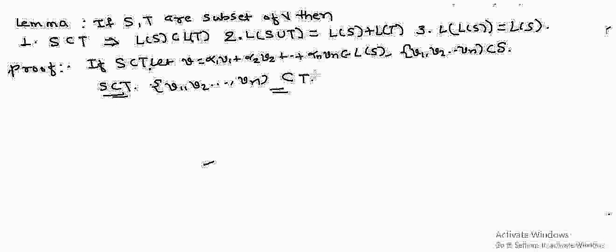If this is a subset of T also, this member v is a member of L of T. That is, every member of L of S is a member of L of T, and this shows that L of S is a subset of L of T. Hence, the first part is proved.